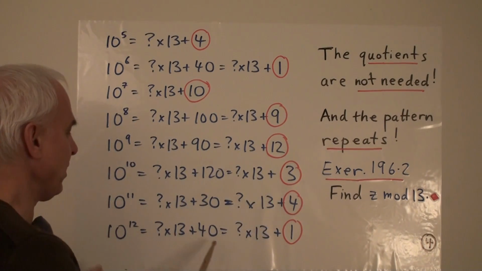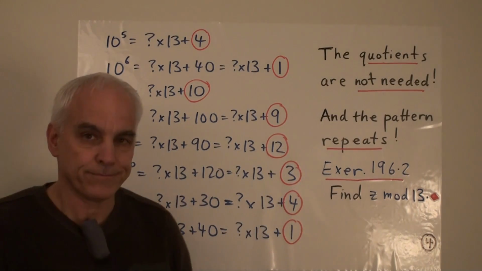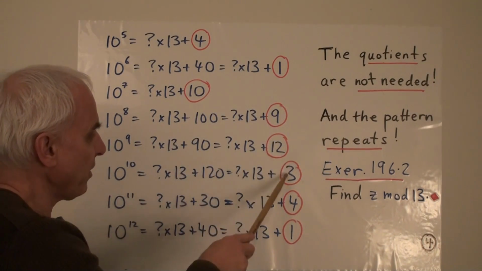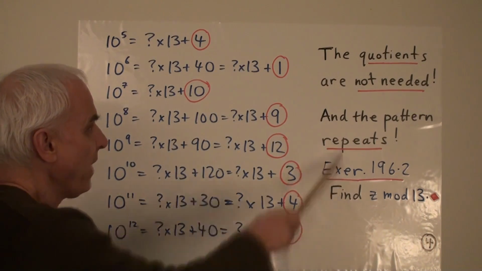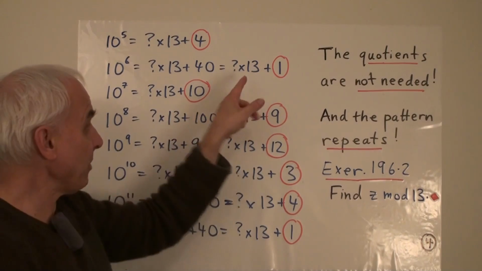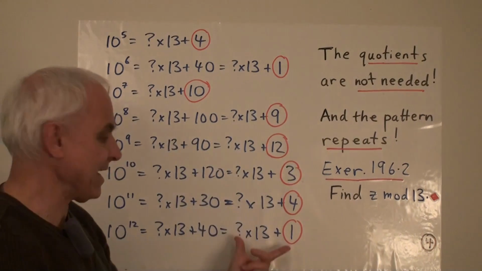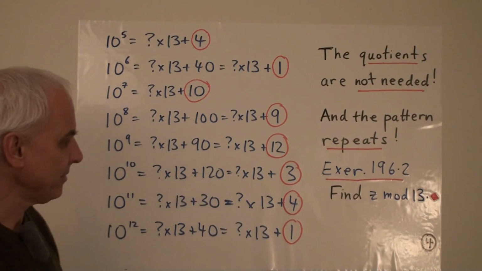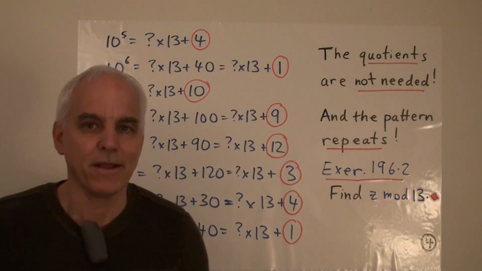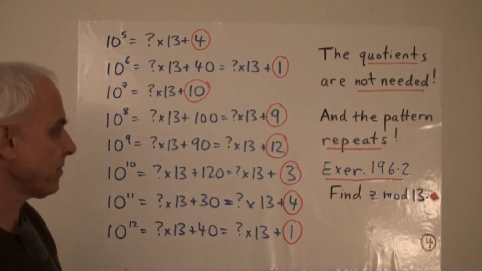We multiply by 10, we get 40, which gives us a 1. So the pattern is repeating. You can see it right here. It's 1 remainder, then 10, and then 9, and then 12, and then 3, and then 4, and then 1. And then we're back exactly to this situation. This thing here looks exactly like this thing does, except that the multiples might be different, but we don't care about the multiples, so the essential form is the same. This is really a motivating reason for establishing this modular notation.